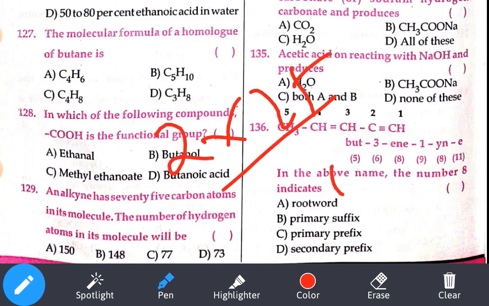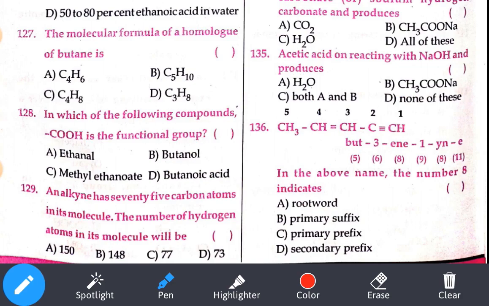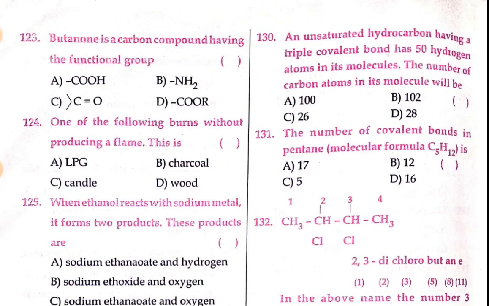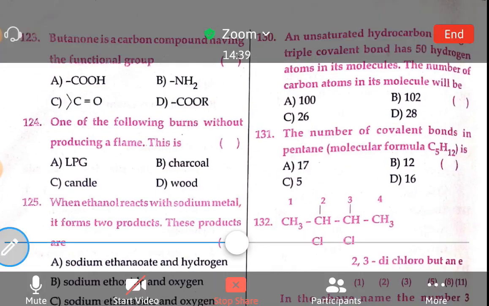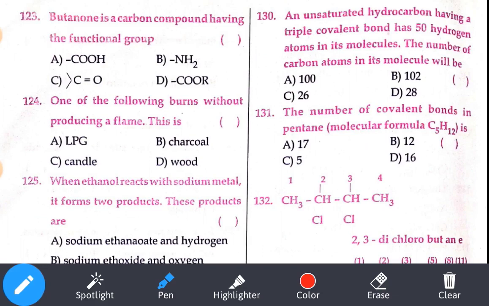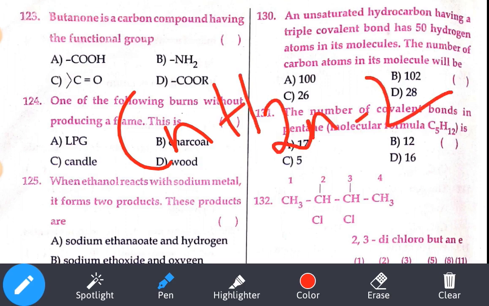Let's see the 130th bit. An unsaturated hydrocarbon containing a triple bond, having 50 hydrogen atoms. Number of carbons? Unsaturated means the same formula, CnH2n minus 2. The H value they have given is how much? 50. So 2n minus 2 is equal to 50, 2n is equal to 52, n is equal to 52 by 2. 2 twos are 4, 2 sixes are 12, so 26. Where is it? Option number C.